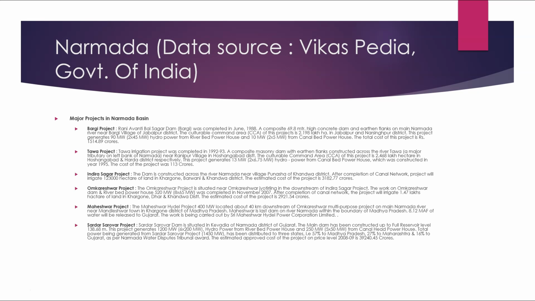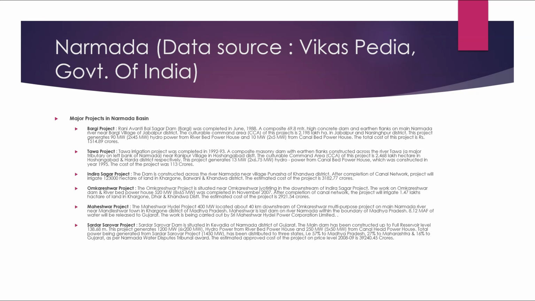Sardar Sarovar project. The Sardar Sarovar Dam is situated in Kevadia, Narmada district of Gujarat. The main dam has been constructed up to full reservoir level of 138.68 meters. The project generates 1200 megawatts hydropower from the riverbed powerhouse and 250 megawatts, 5 into 50 megawatts, from the canal head powerhouse.